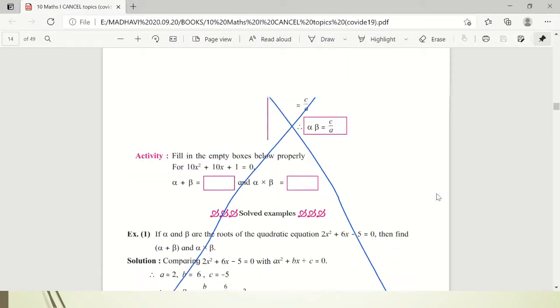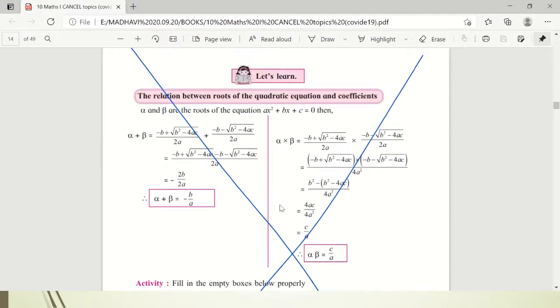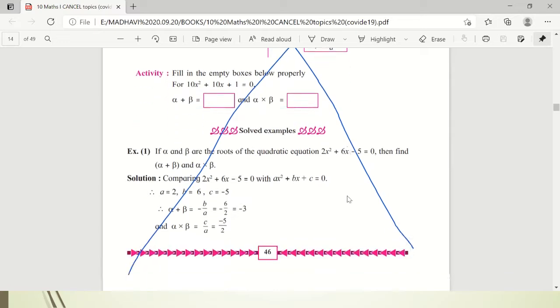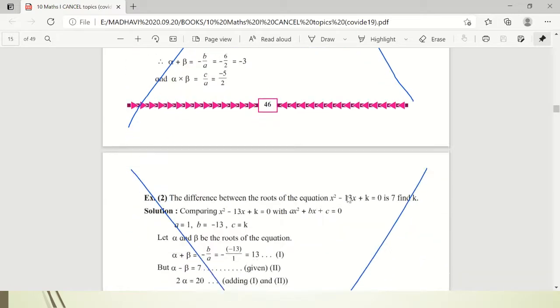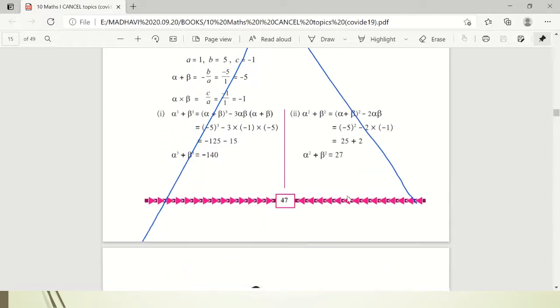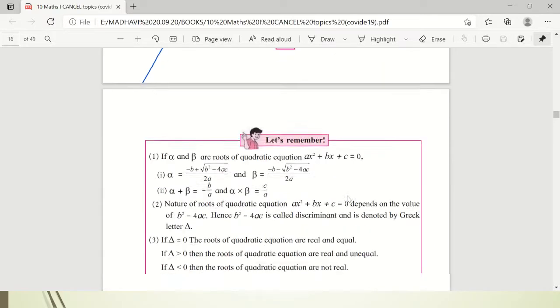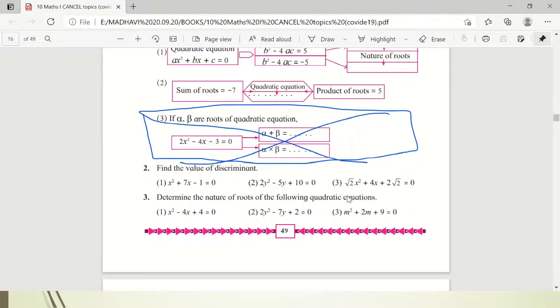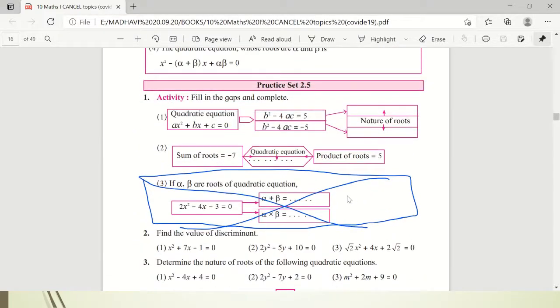Here you can see the relationship between the roots of the quadratic equations and its coefficients, that is cancelled. So page number 46 is completely cancelled. Then page number 47 also is completely cancelled. Then come to practice set 2.5 on page number 49. There you can see from first question, sub question number 3 is cancelled.